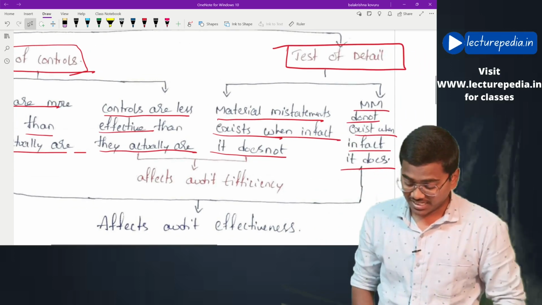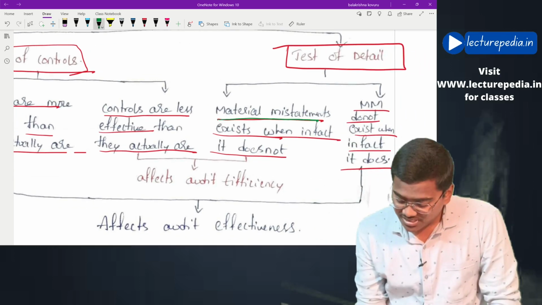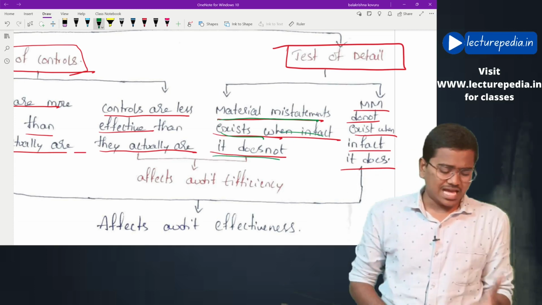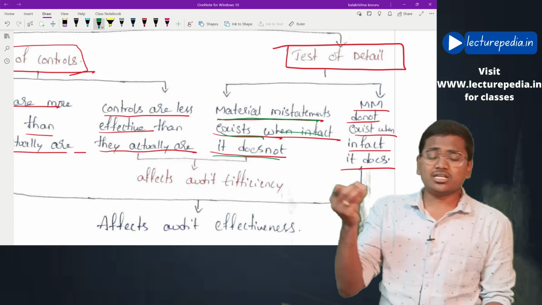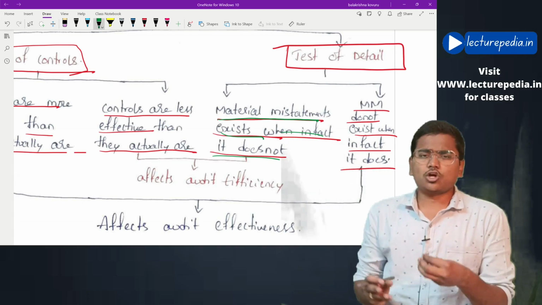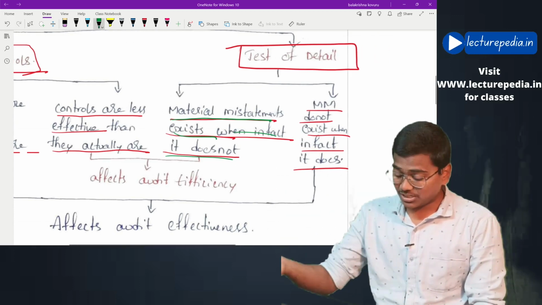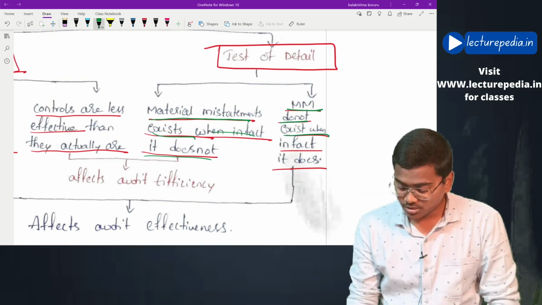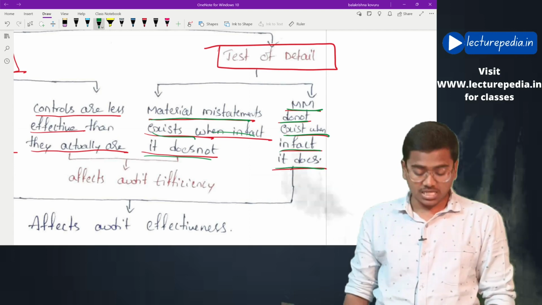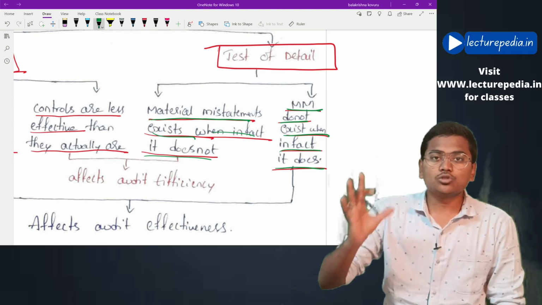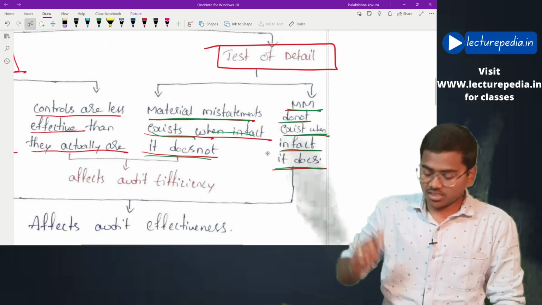Next, material misstatements exist when in fact it does not exist. Actually there are no material misstatements, but the auditor gives an opinion stating that there are material misstatements. This is not much riskier, but the second one is much riskier. Material misstatements do not exist when in fact they exist. Actually there are misstatements in the financials, but the auditor gives an opinion that there are no material misstatements.